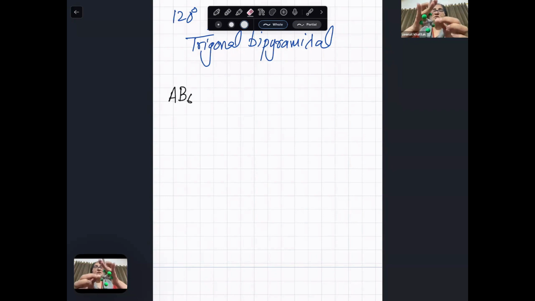If I close this, one side, two sides, three sides, four sides up, and four sides down. Four sides down and four sides up is called what? Octahedron, eight-sided.